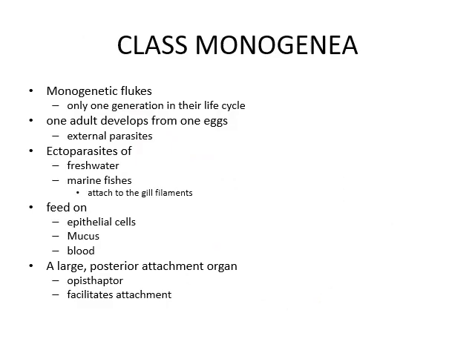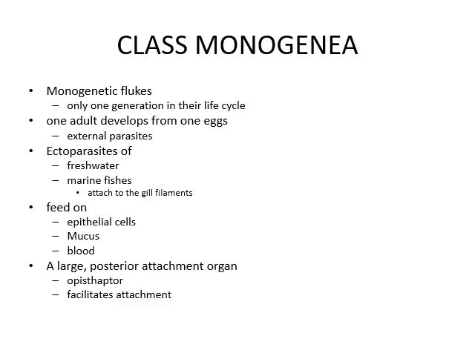class Monogena. Class Monogena have the flukes that have only one generation in their life cycles. One adult develops from one egg, and external parasites are there in the Monogena. Ectoparasites of freshwater and marine fishes that attach to gill filaments. So basically they are ectoparasites, living in the gill filaments of freshwater and marine fishes. They feed on epithelial cells, mucus and blood.